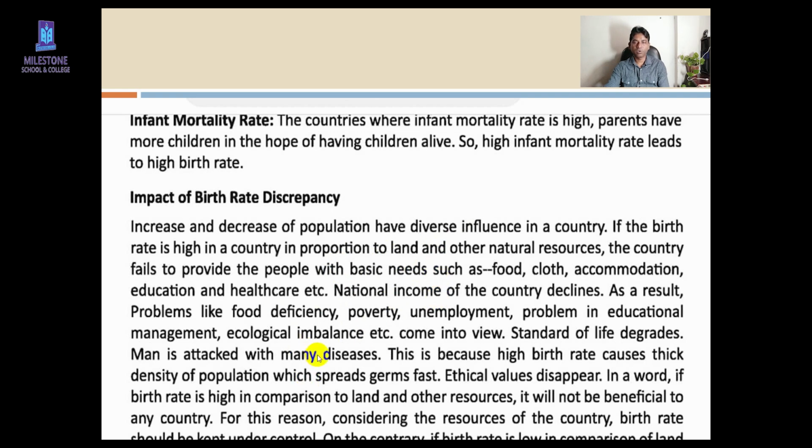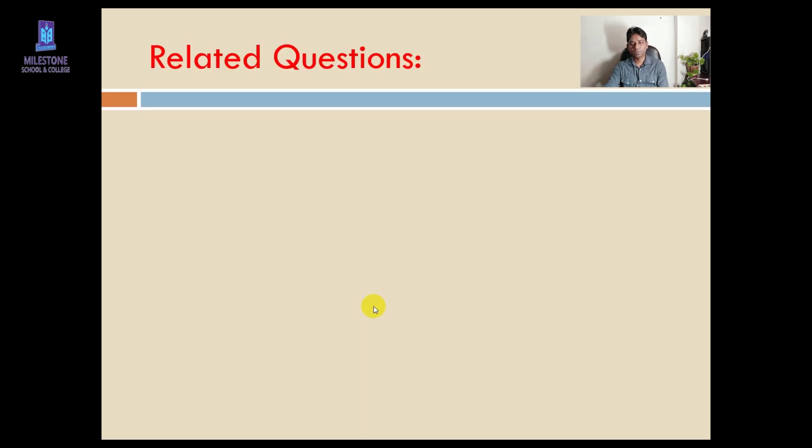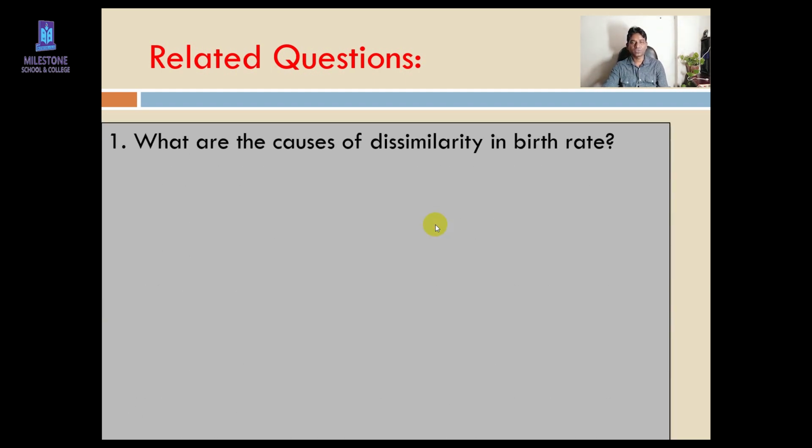Understood? Okay, you have to read it in your book, then you can understand properly. Okay, students, now I have given you some related questions here, and you have to say what the answer will be. Look, what are the causes of dissimilarity in birth rate? You can say, I already have discussed it.